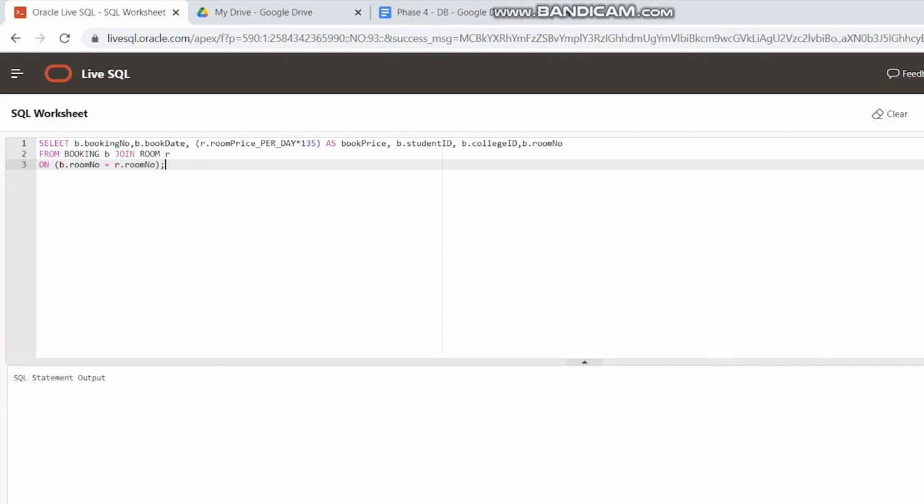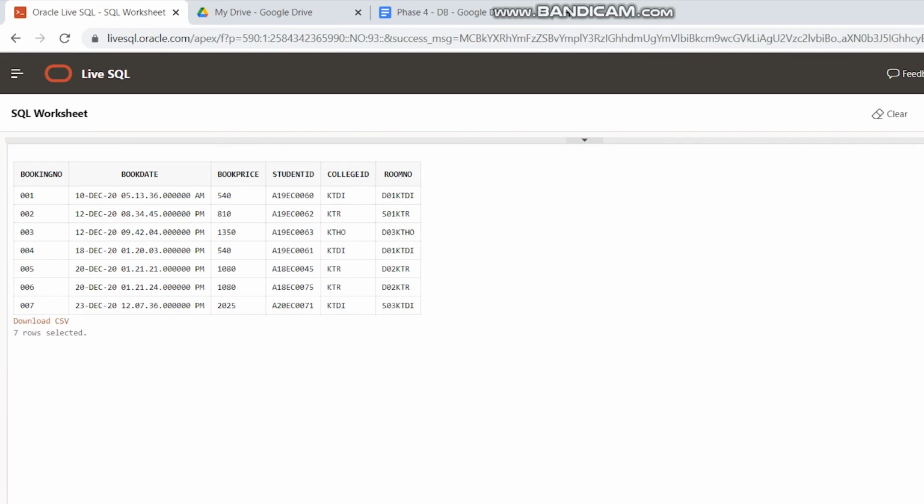This statement is when they make a booking, the system will automatically calculate the booking price for the room that they book in one semester. Here we expected that one semester has 135 days, so we select it as a book price. So this will show how much they need to pay for this semester for this room.